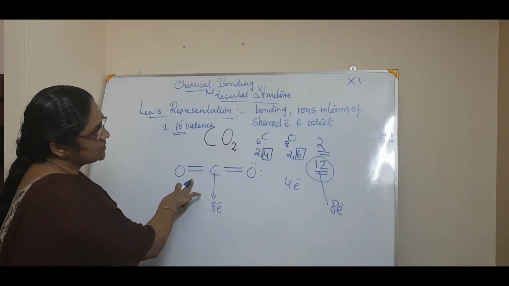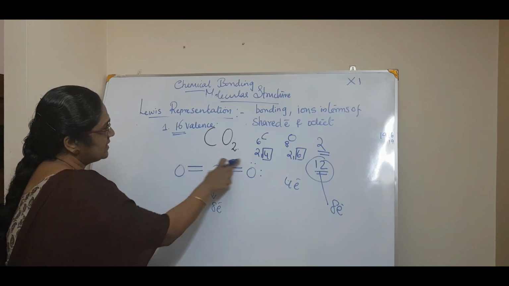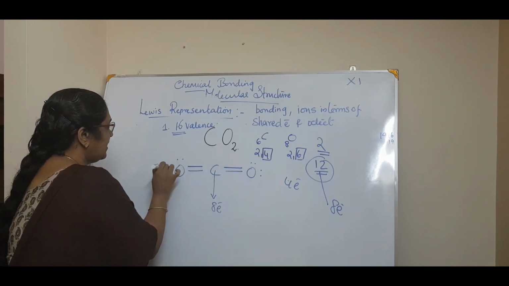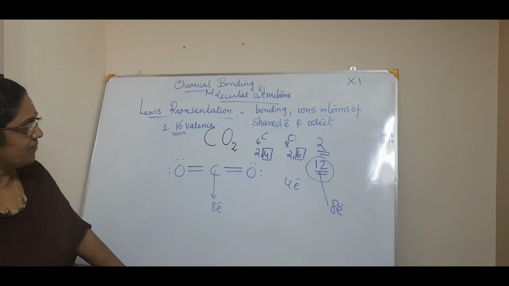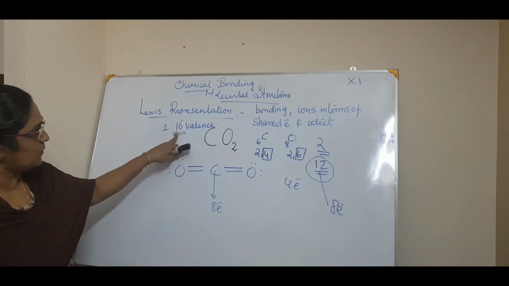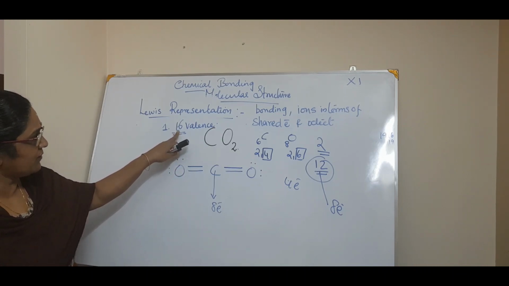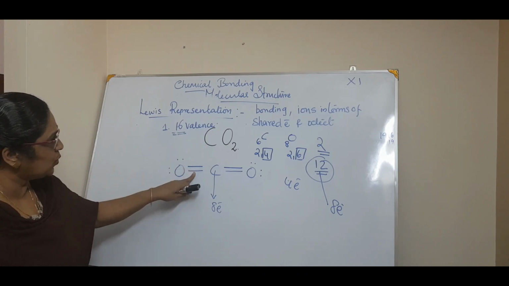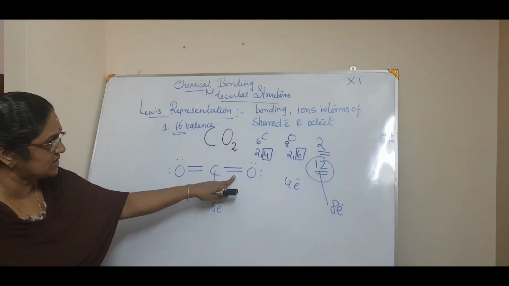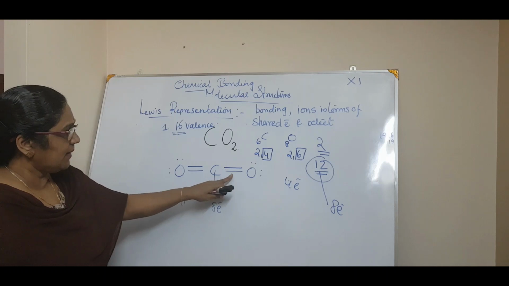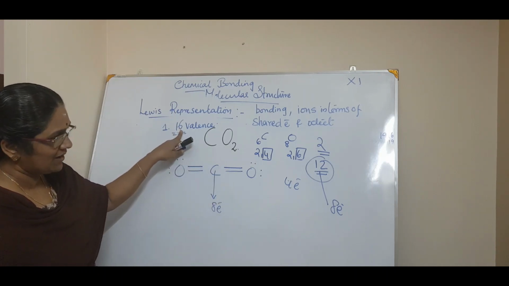carbon is 4 and each oxygen is 6, so altogether 16 valence electrons, correct? Out of 16 valence electrons, 2 and 2, 4 electrons are gone first of all. Then 12 electrons are there.